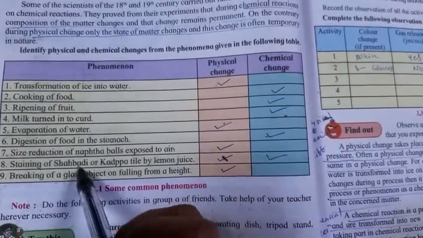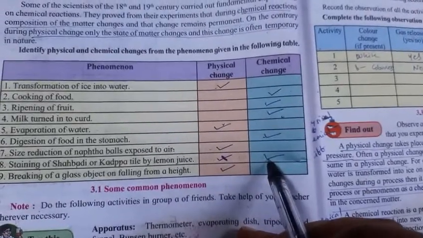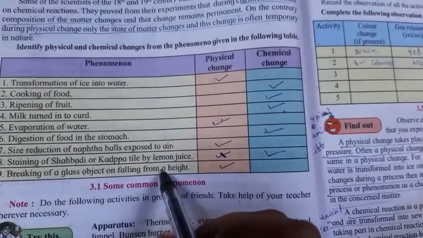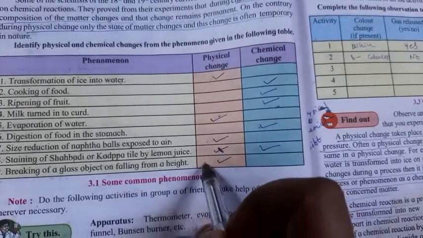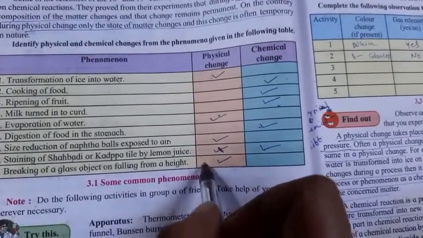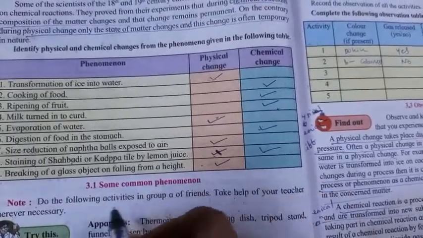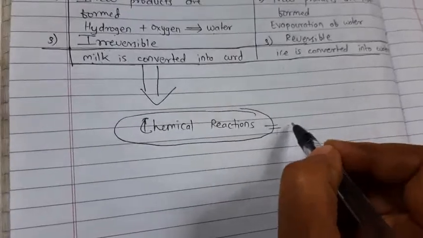Staining of Shahabadi or Kadapa tile by lemon juice. This is a chemical change. Breaking of a glass object on falling from height. It is a physical change, because if we convert or recycle those pieces of glass, we can get glass again. So it is a physical change. So chemical reactions are responsible for chemical change.